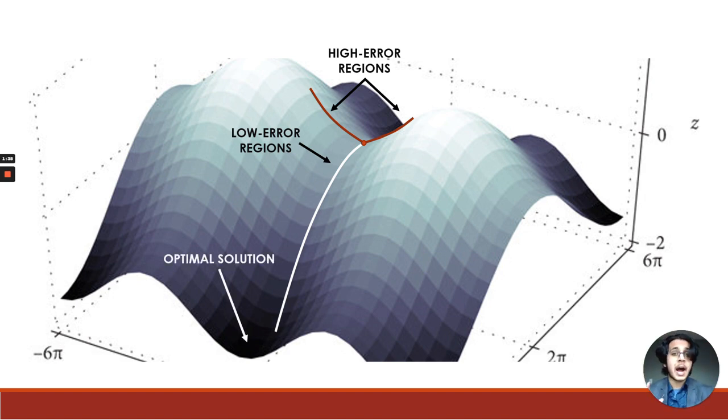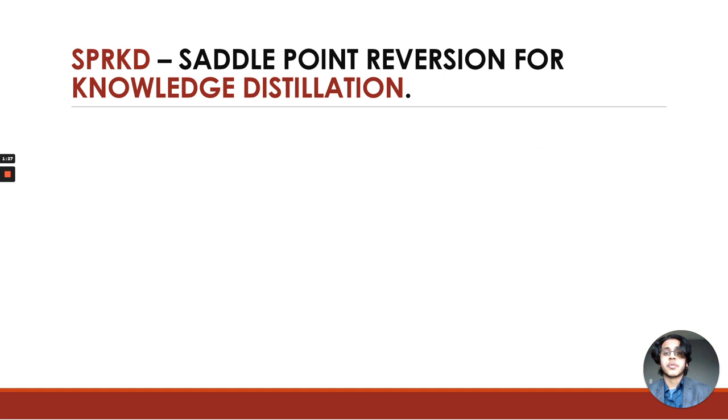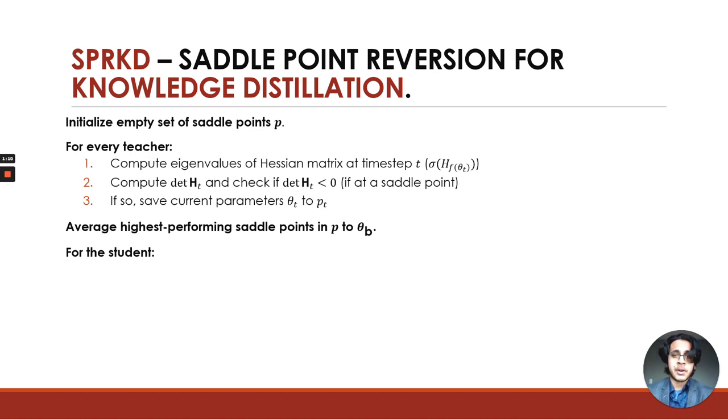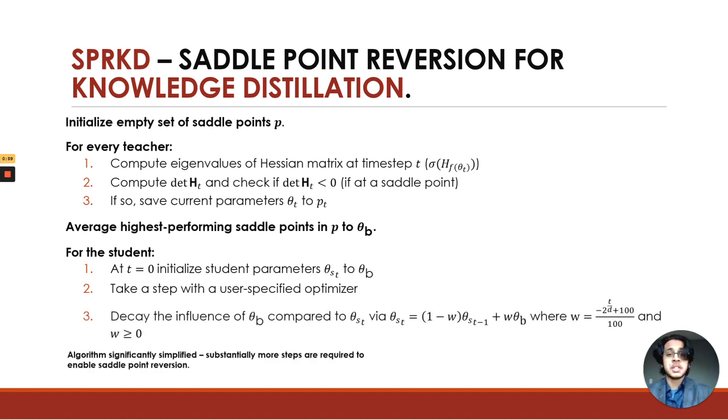So if we can avoid their high error regions, we can re-explore saddle points by biasing the student in directions with the largest negative eigenvalues, using saddle points to our student's advantage. That is the foundation of our new technique, saddle point reversion for knowledge distillation, or SPRK for short. For every teacher that we train, we repeatedly compute the determinant of the Hessian matrix to check for saddle points. If the teacher is at a saddle point, we store it, building a huge repository of areas that consist of an approximate region that entails maximum potential for further descent. Over time, we decay the influence of these teacher saddle points and eventually remove all teacher interference.